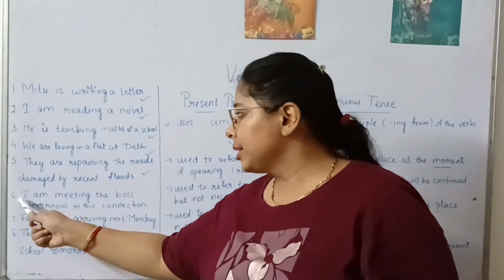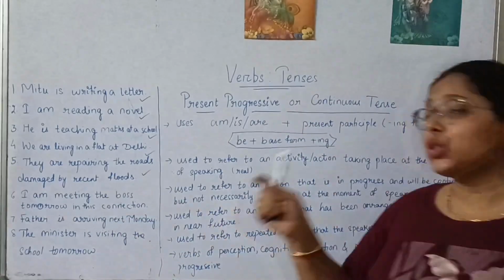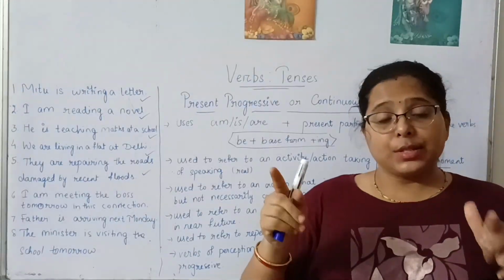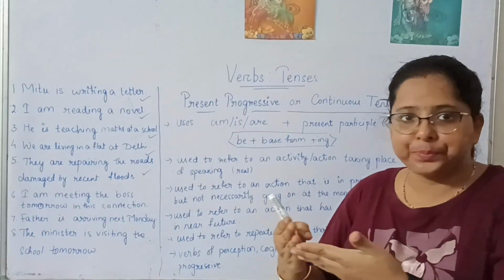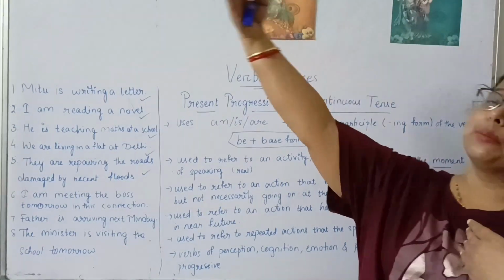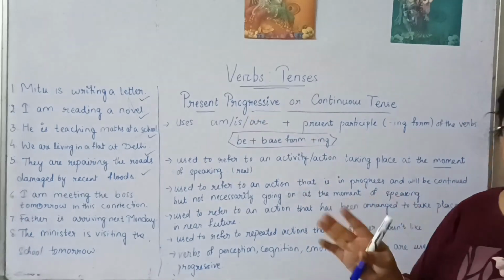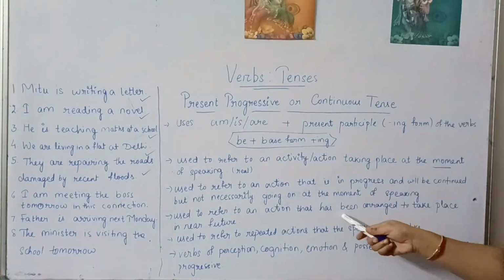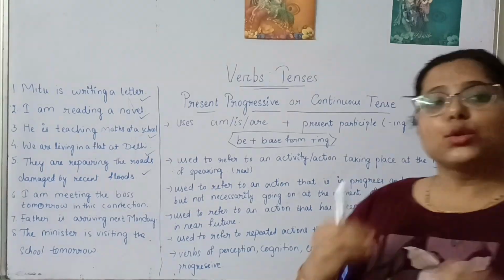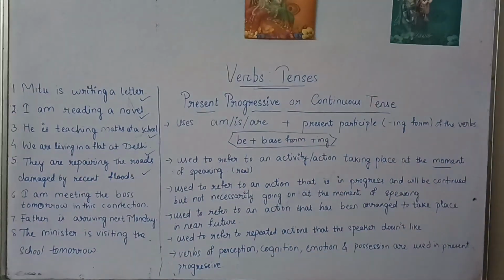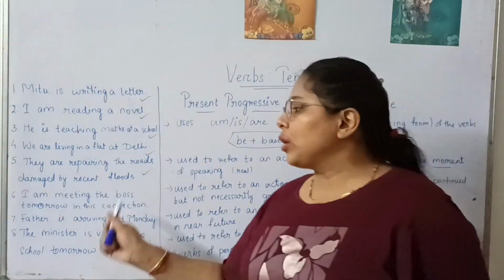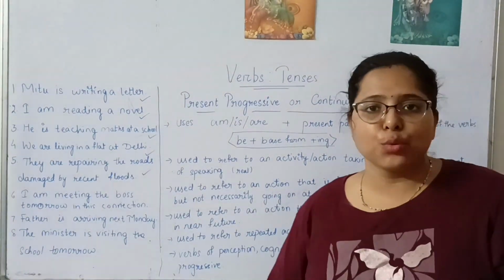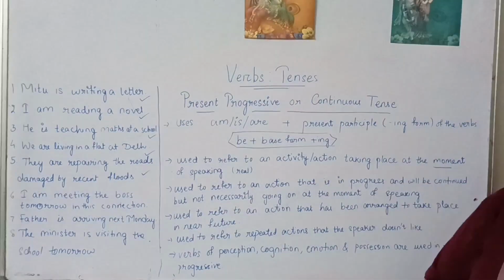See, we can understand here in this example, I am meeting the boss tomorrow. Tomorrow I'll be meeting the boss. So it's going to happen in the near future. It's not that I will be meeting him after 10 years, 5 years, not like that, right? It's a near future. So when we represent a near future action and it has already been arranged or decided, in those cases, we use the present progressive or the continuous tense. So I am meeting the boss tomorrow in this connection. Suppose some work is there, or I am meeting the principal tomorrow, in this connection we can say.